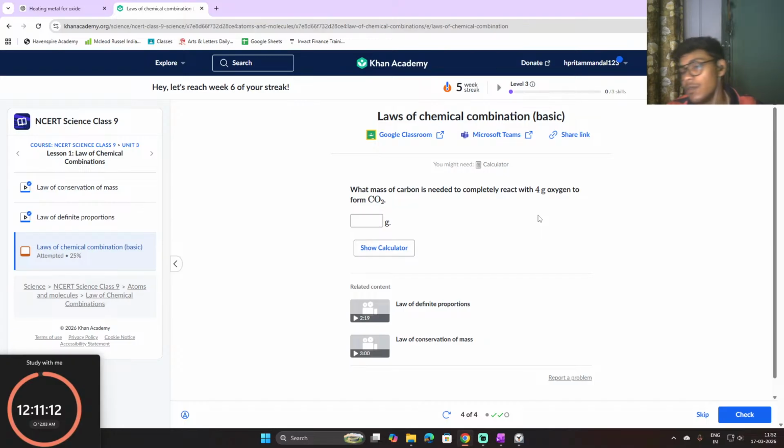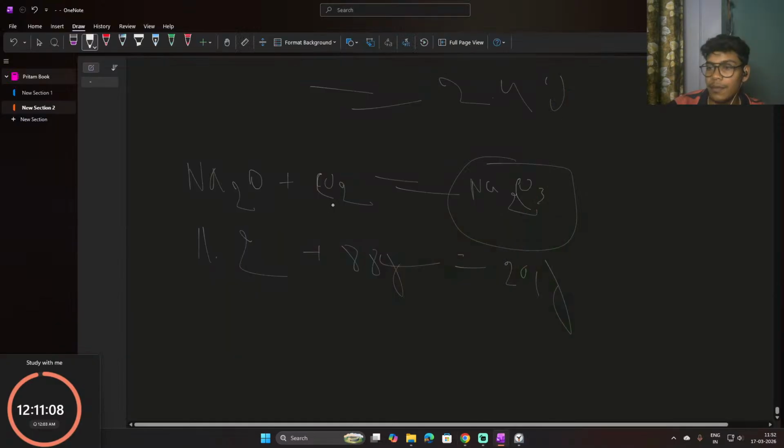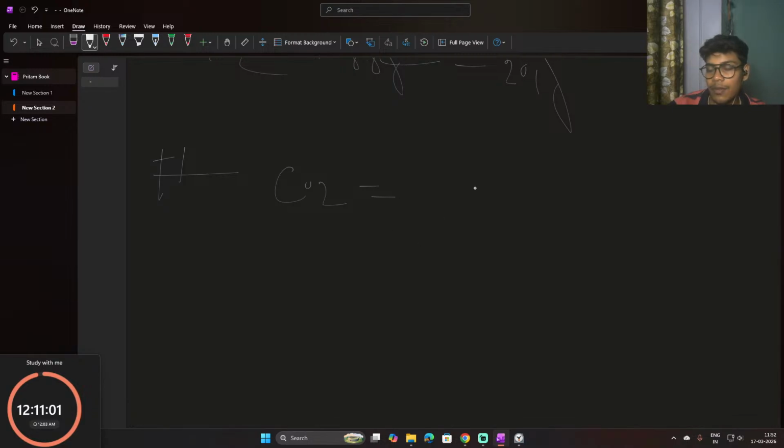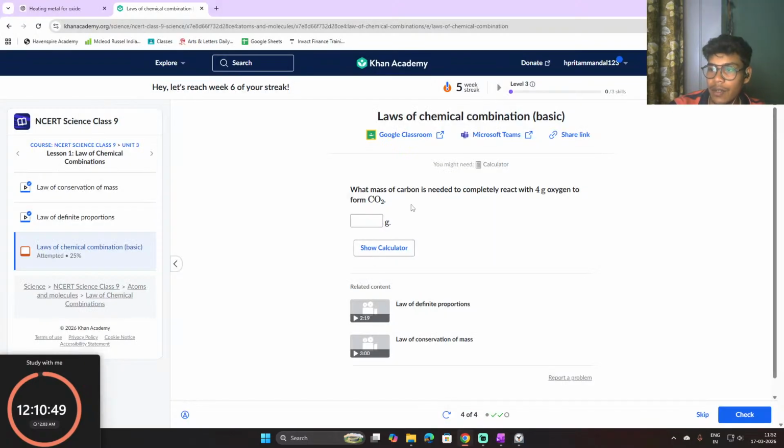So for CO2, if we calculate the atomic masses, for C we get 12 plus for O2 we get 32. How much are we getting? 44. So CO2 is 44. So what mass of carbon is needed to completely react with 4 gram oxygen?